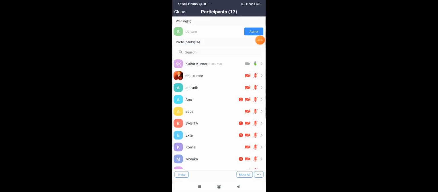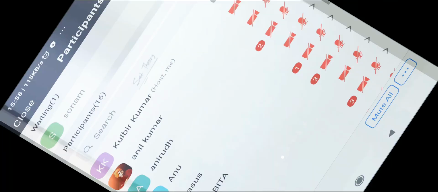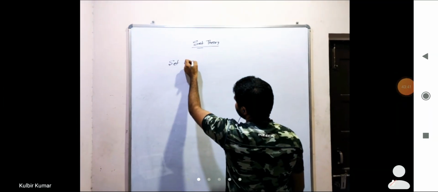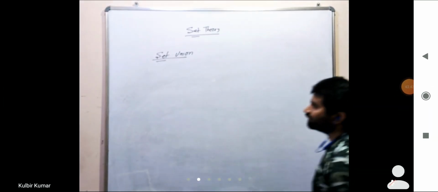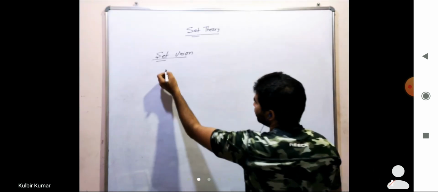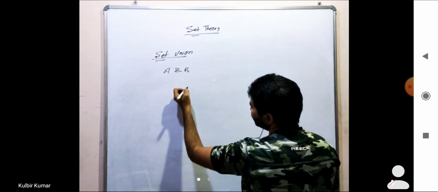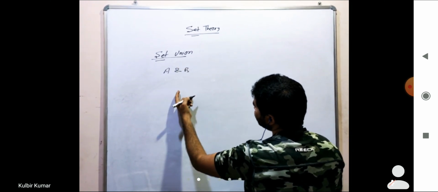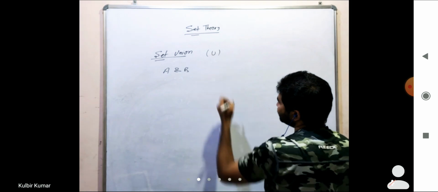So for set union, if A and B are two sets, union is represented by this symbol.